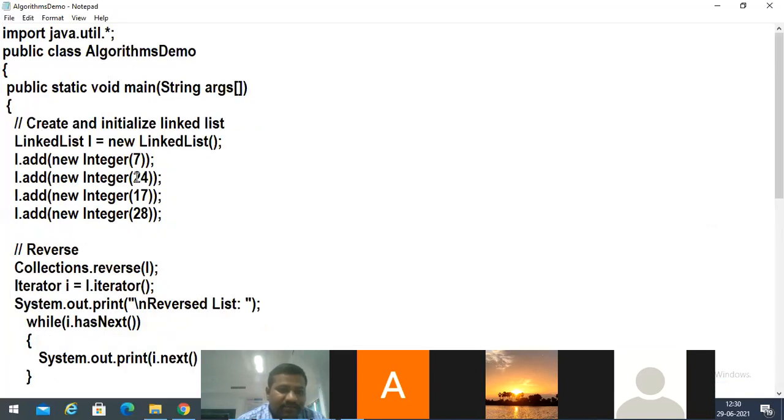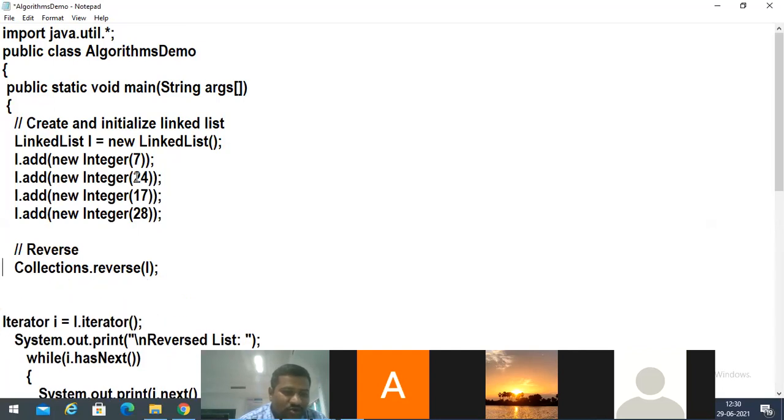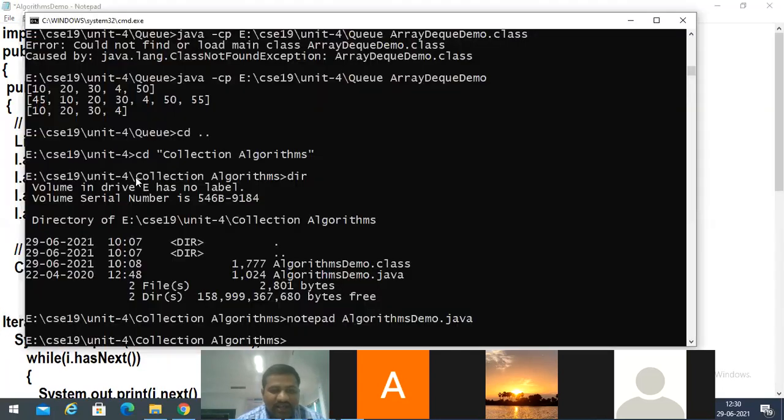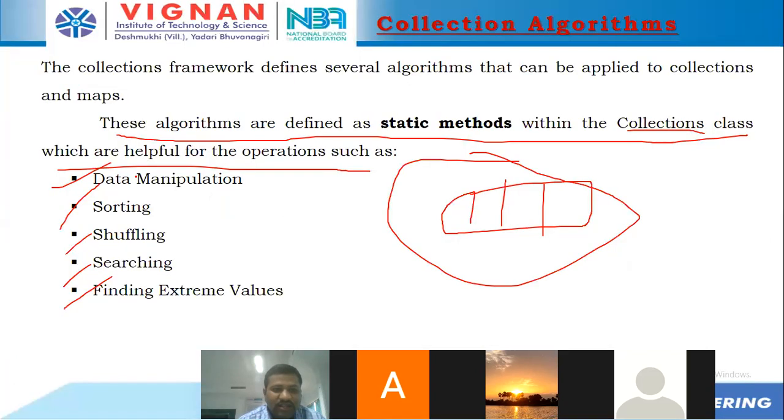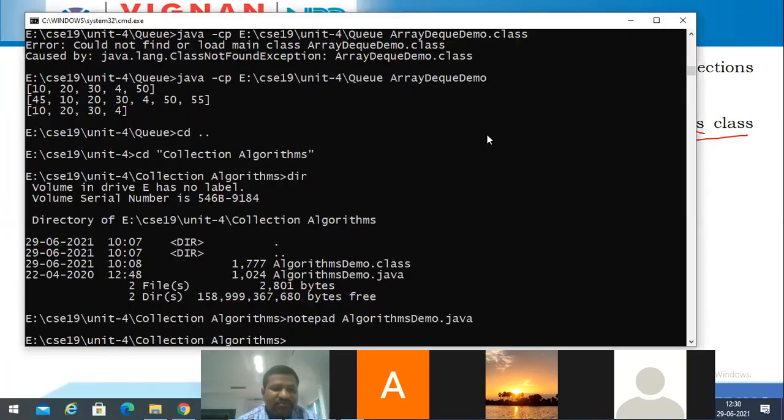See, I'm taking one simple list over here: LinkedList L is equal to new LinkedList. I added four elements. After that, I would like to reverse this complete list. One point specified clearly here is that the Collections class contains all static methods, so there is no need to create an object for this Collections class. Directly we can make use of it.